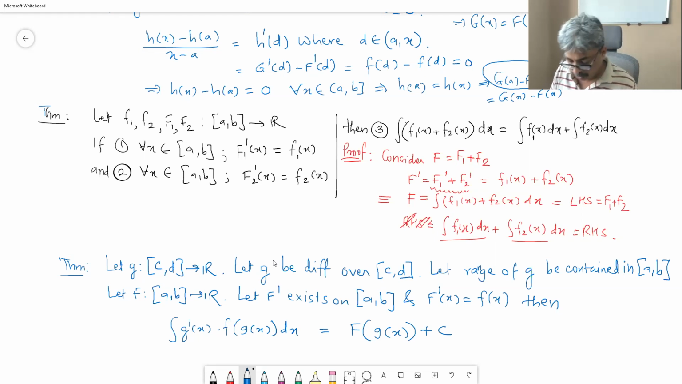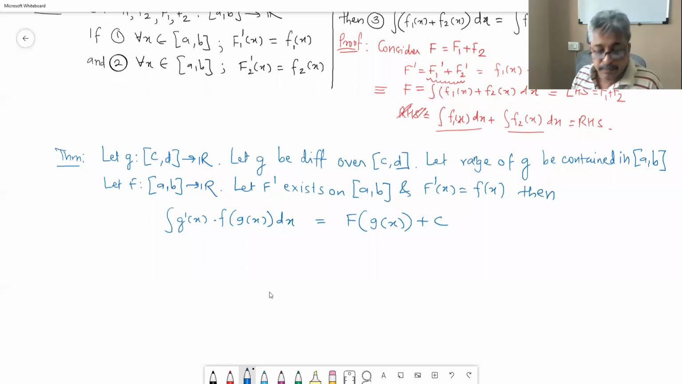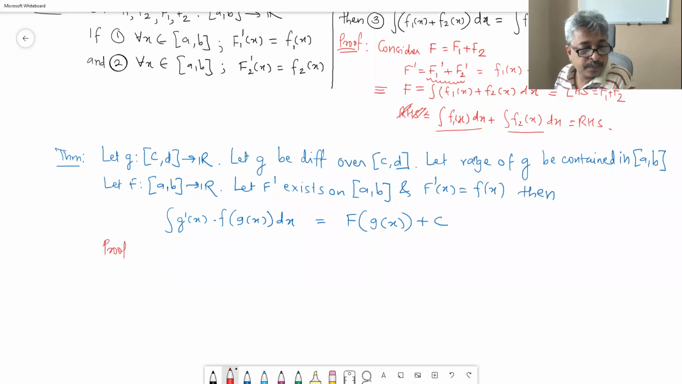Okay, so considering the composition of a function, this is the important result that we should have. So if you end up getting something like this in the integral sign, then directly you can write the antiderivative as this. Proof. d/dx of